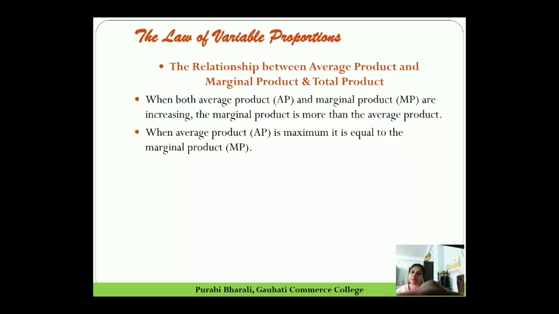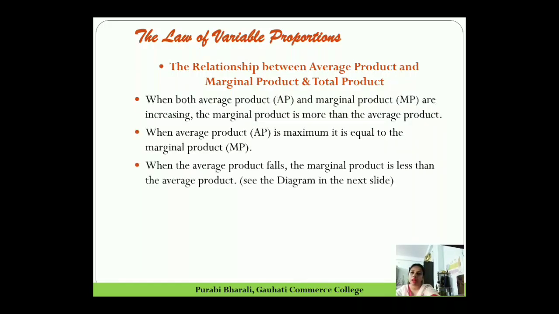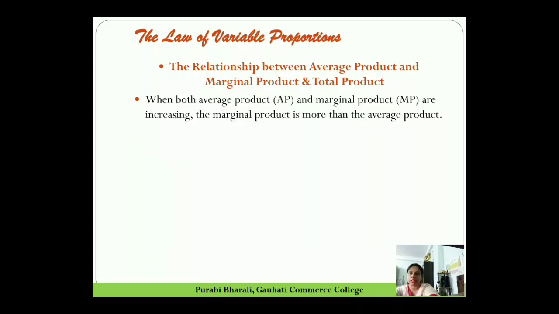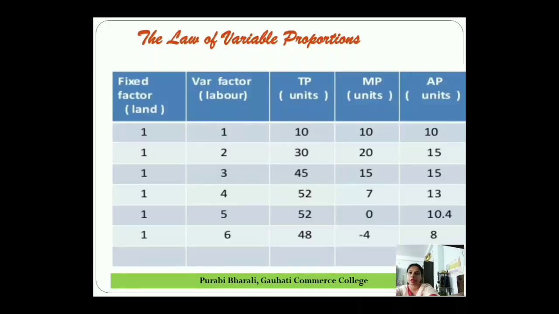And the third important relation is that when the average product falls, the marginal product is less than the average product. So we will show you with the help of the diagram also in the next slides. So here first we will explain it with the help of the table. When the average product falls, the marginal product is less than the average product. You see here in the table, when the average product falls, marginal product is less than the average product.